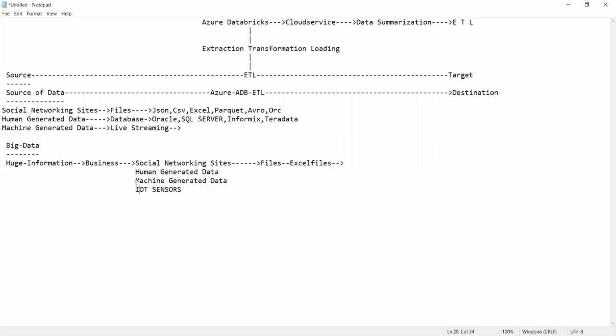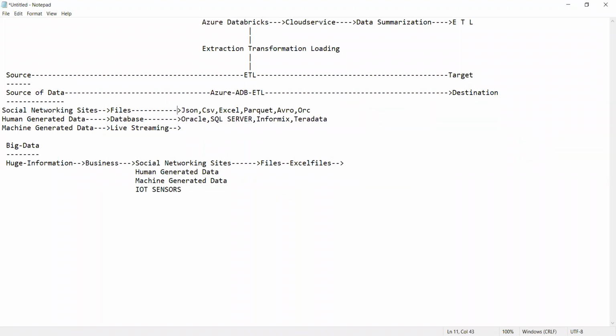And then you have IoT sensors. What are all the things we have? So all this, can you see here, this is how exactly the data looks like. Getting my point, all of you? Yes, guys. See, these are all the data we have.